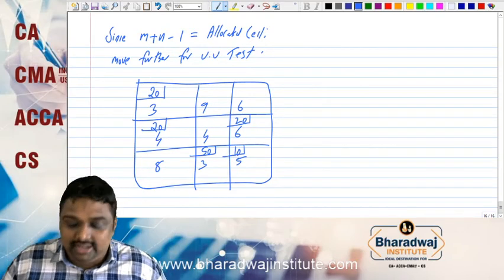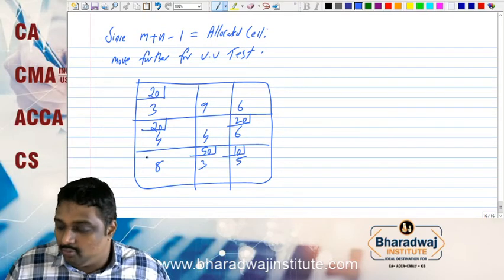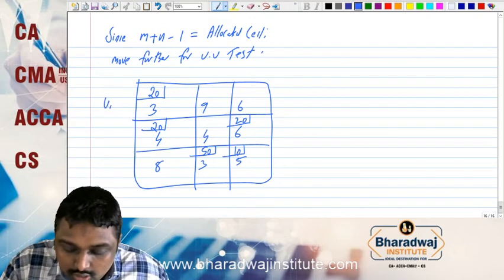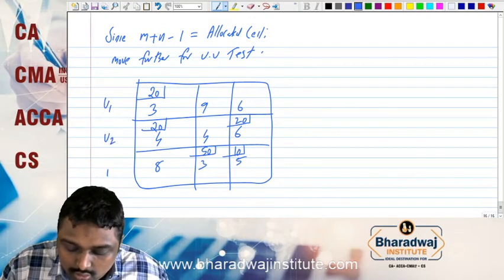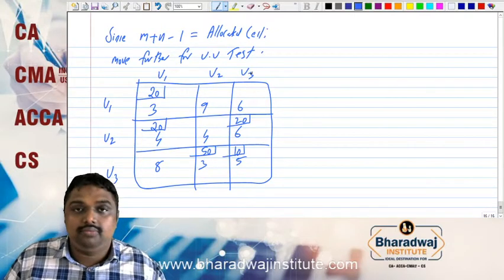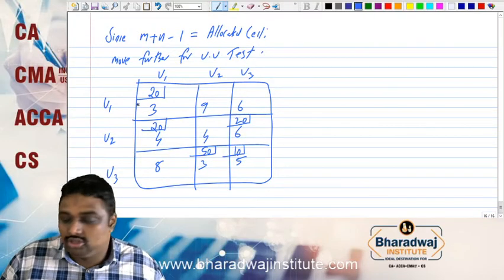So what is the UV test? This is your rows and columns. For the UV test, step 1: give U1, U2, U3. That is, this will be U1, this will be U2, U3, and V1, V2, V3. So this is what we have to start with.